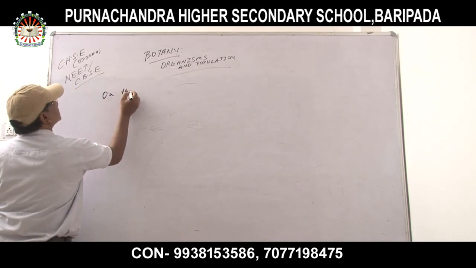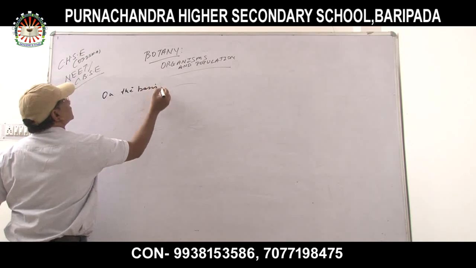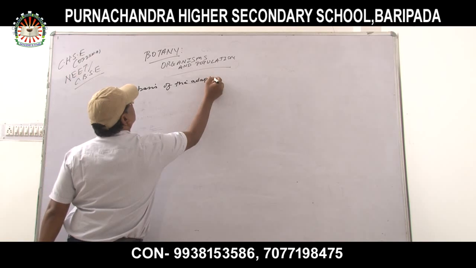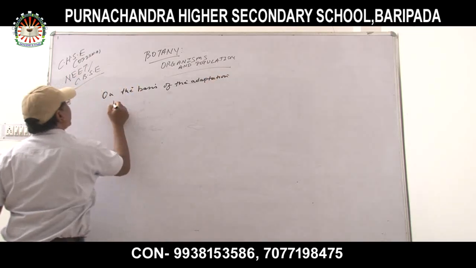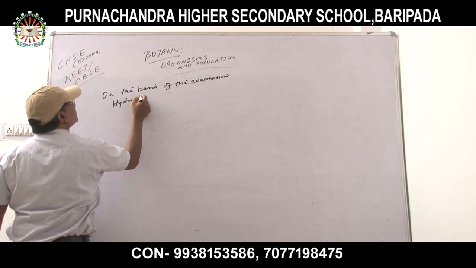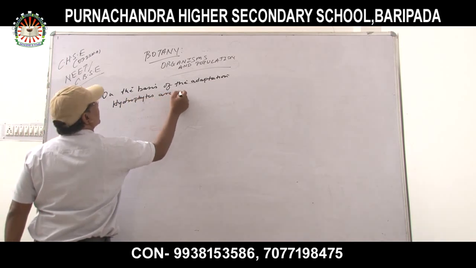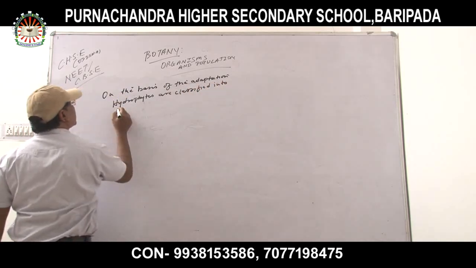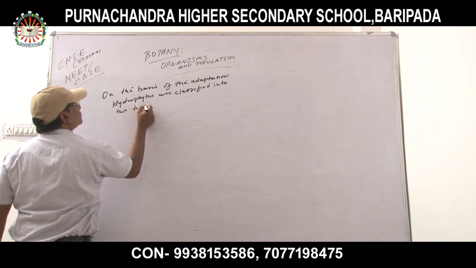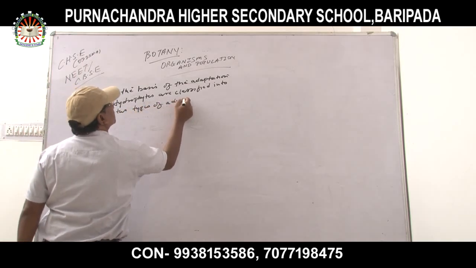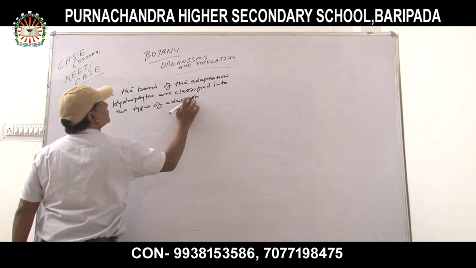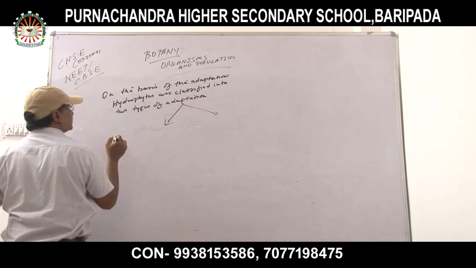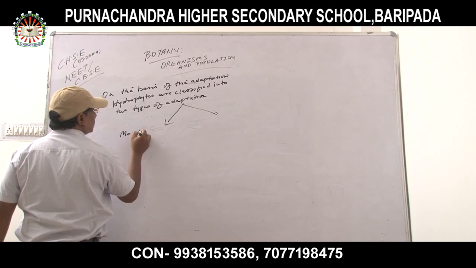On the basis of the adaptations, hydrophytes are classified into two types of adaptation: morphological adaptations and anatomical adaptations.